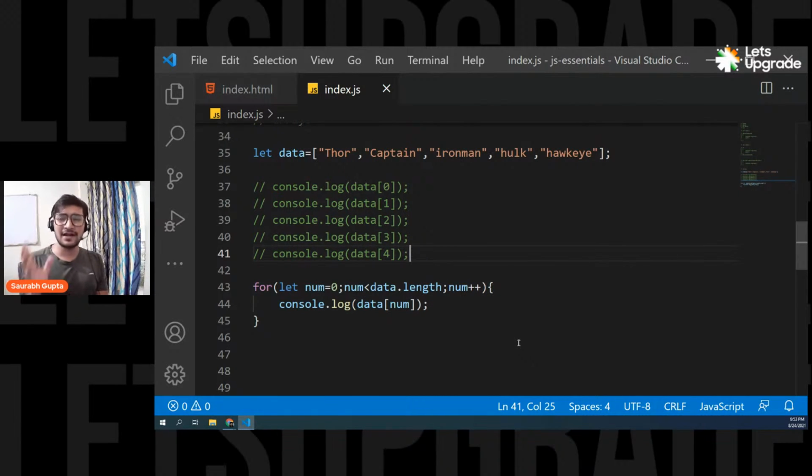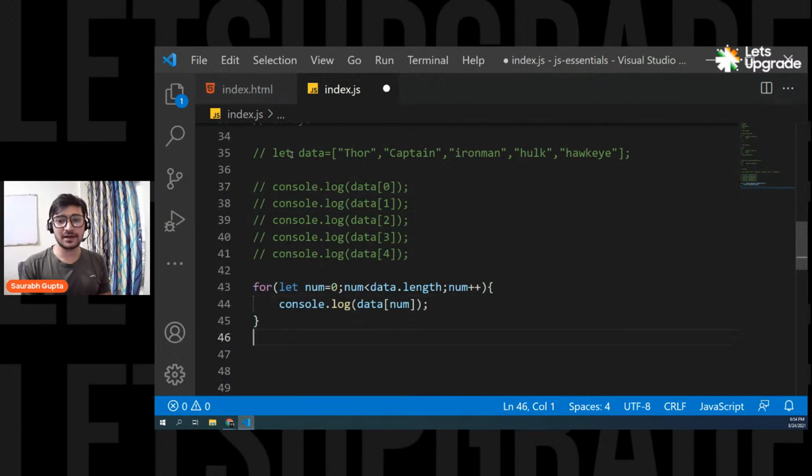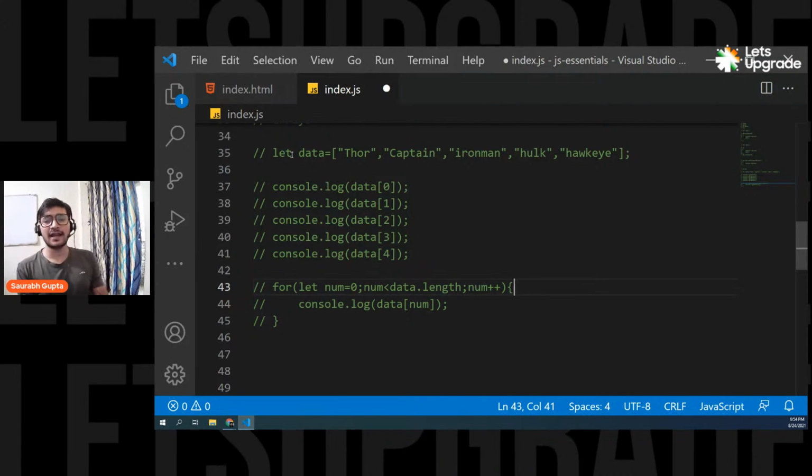Just wait for some time, see objects, and at the end today, if we complete the basic DOM, I'll show you how to take input from user. Okay. So now let's move ahead and let's move on to the next topic. Now, for now, let me just comment it. I really hope that you guys understood what exactly is an array and how to basically work with it. Now, don't worry, because in future we're going to work with arrays a lot. But for now, that's it.